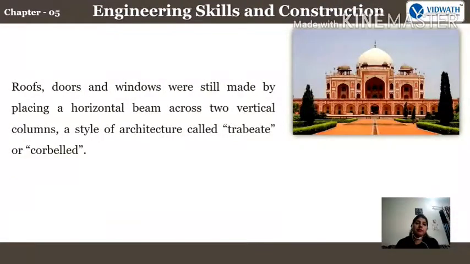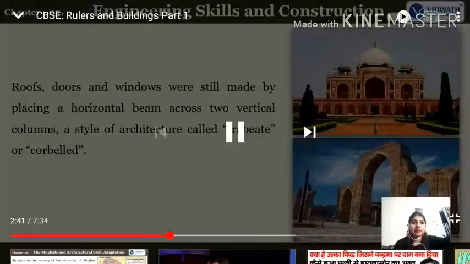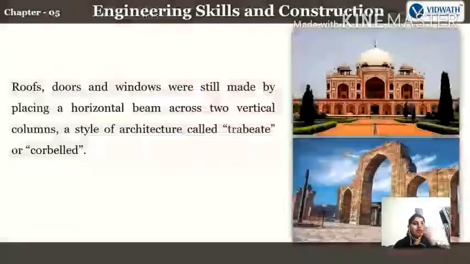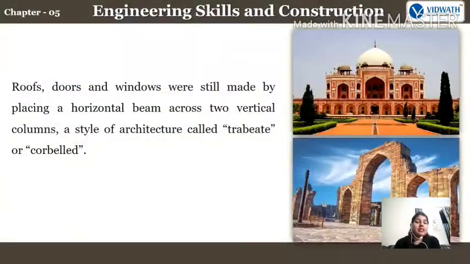Roofs, doors and windows were still made by placing a horizontal beam across 2 vertical columns, a style of architecture called trabeate or corbelled. We have discussed what trabeate and corbelled are. So this is the structure, they definitely started making more rooms, more windows, but the form in which they used to build was the same.